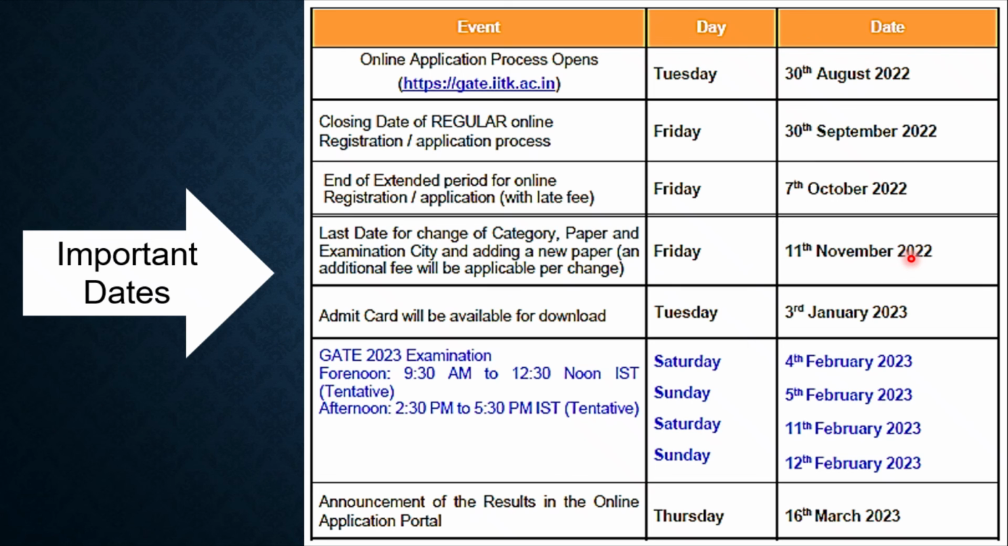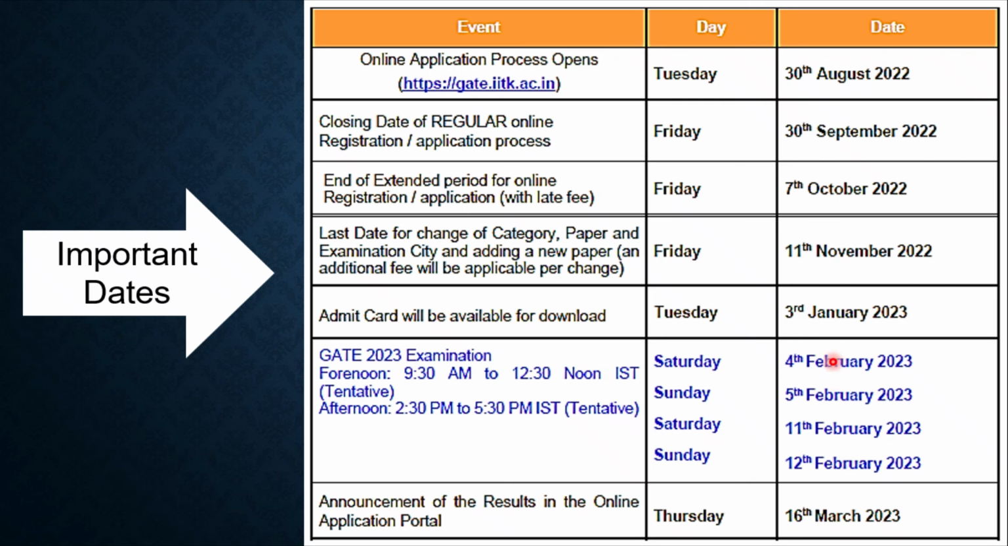Then the last date for change of category, change of paper, examination city, or if I want to add an additional paper, is 11th of November 2022. After that, the admit cards for the examination will start being available from 3rd of January 2023.